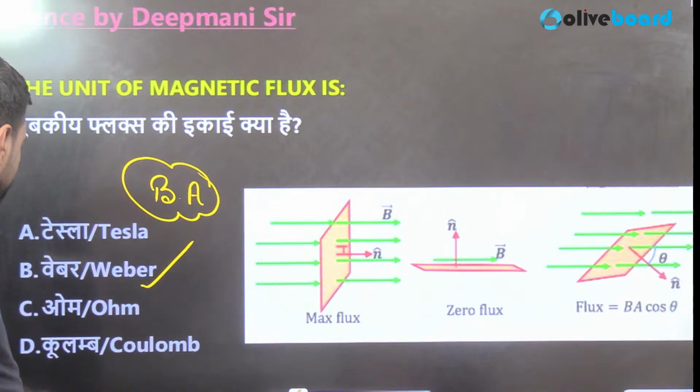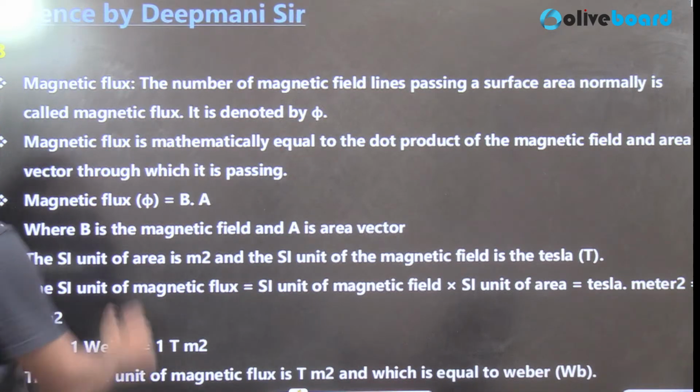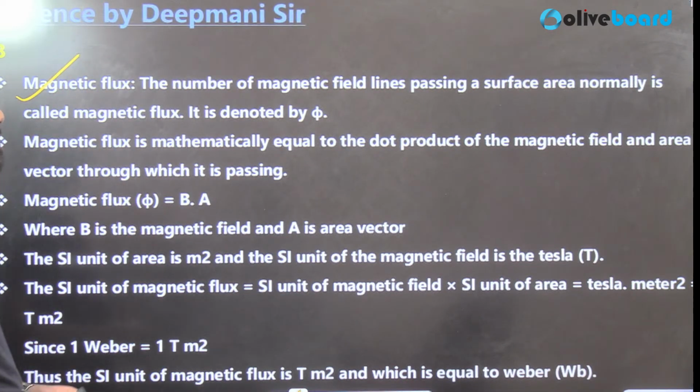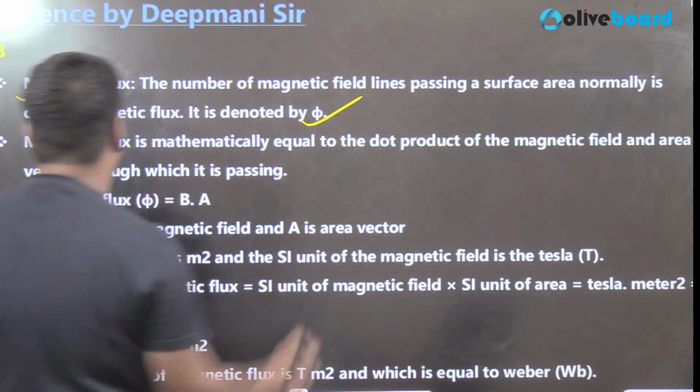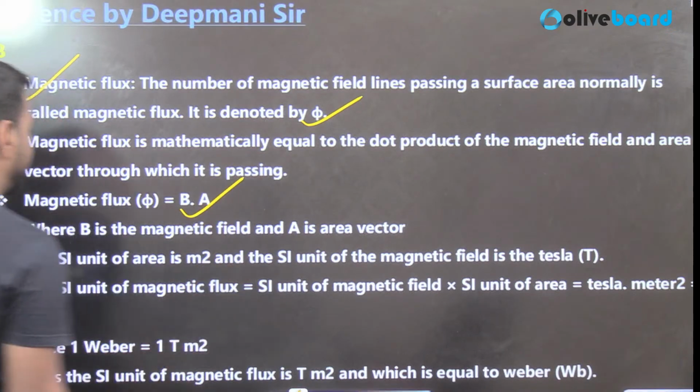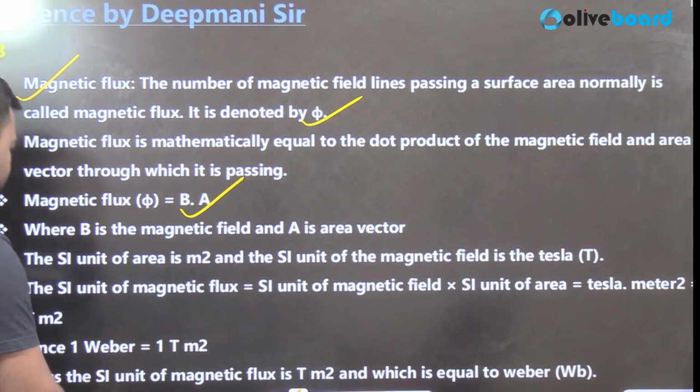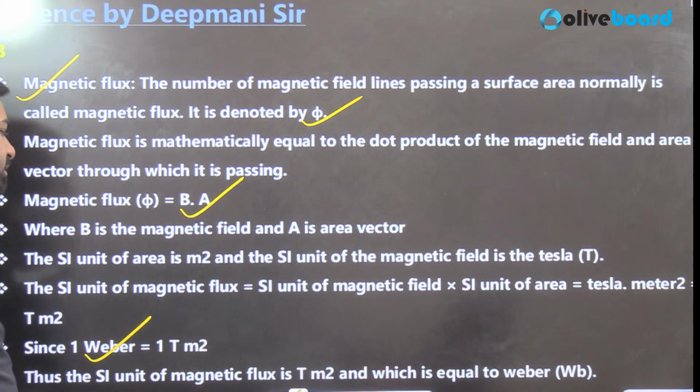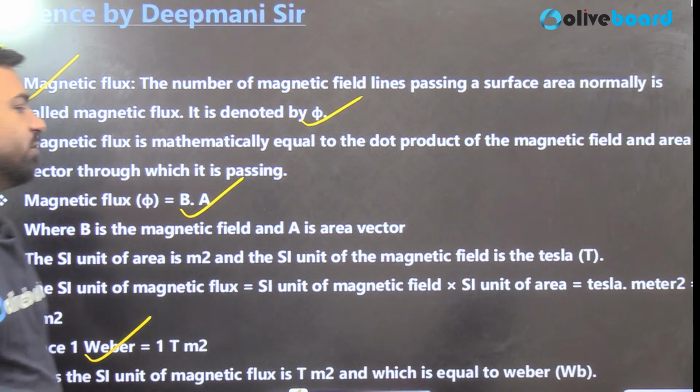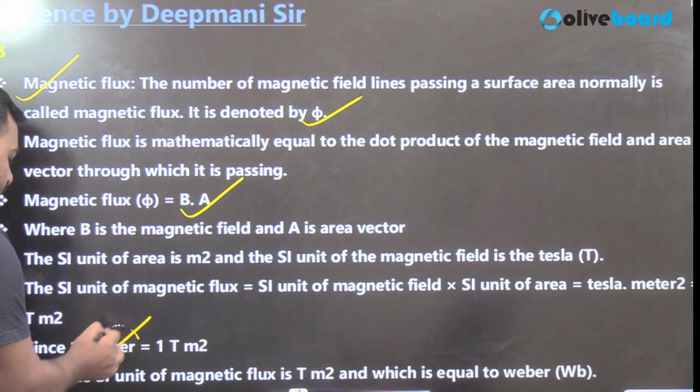For question number 2, we have an explanation here. What is magnetic flux? The number of magnetic field lines passing normally through a surface area is called magnetic flux, denoted by phi. That's the formula we already discussed. And the unit is Weber. The SI unit of magnetic flux is equal to the SI unit of magnetic field into the SI unit of area, that is Tesla meter square, which we can link with Weber.